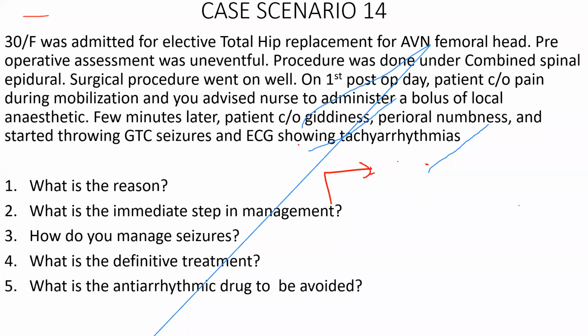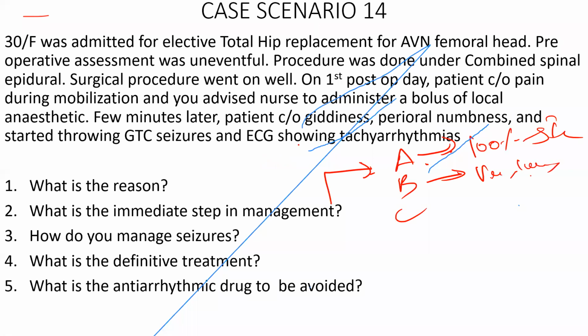Supportive treatments. Stop the inhalation. A, B, C. You give 100% oxygen. If needed, you intubate the patient. What do you do in the breathing? Ventilate, give 100% oxygen. Is there anything specific in the breathing? It should not cause metabolic acidosis. So you have to hyperventilate the patient.